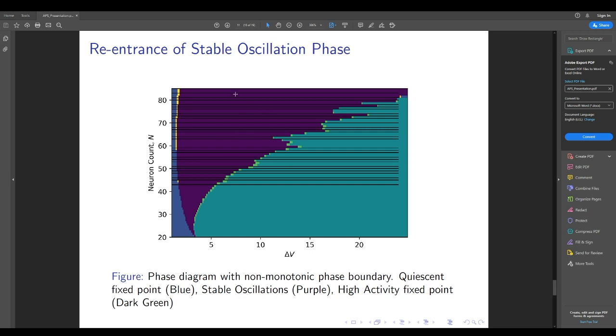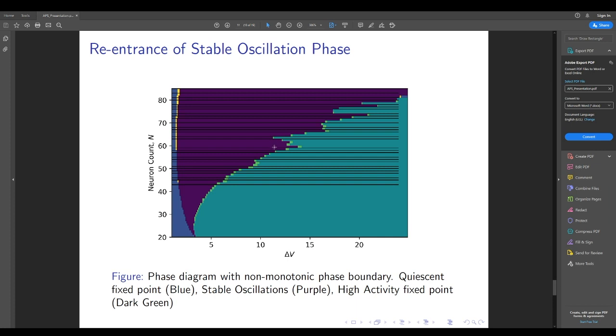So previously it was thought that as you kill neurons from the network and the stable oscillations disappear, the only way to recover the stable oscillations would be to increase the neurons in the network or to adjust this delta V parameter. We show that in certain regimes of the parameter space, it is actually possible with the removal of neurons to both lose the stable oscillations and then to regain them again.